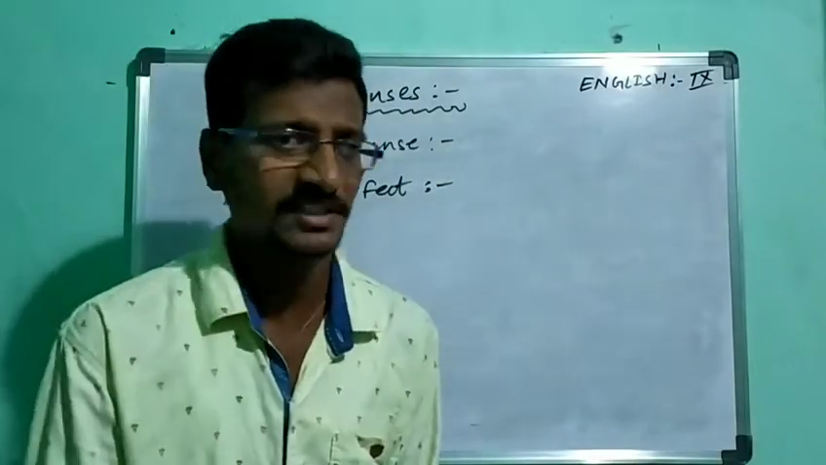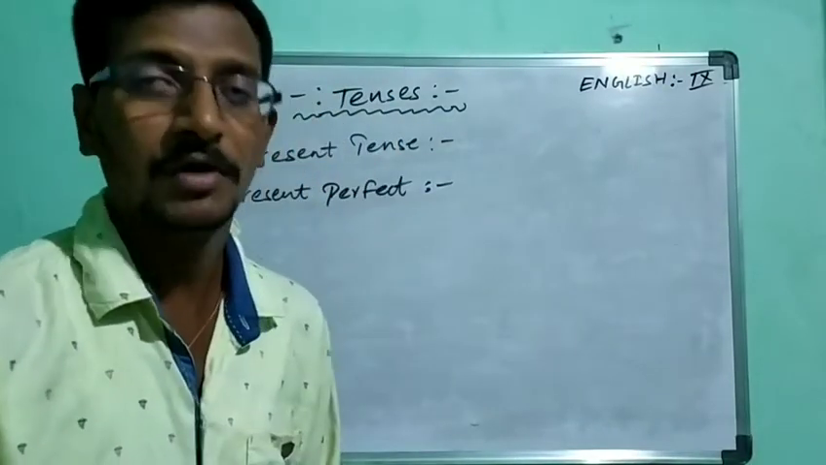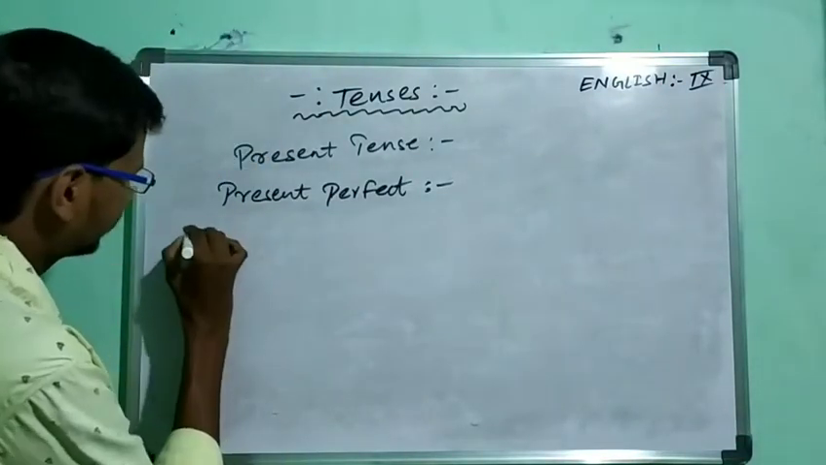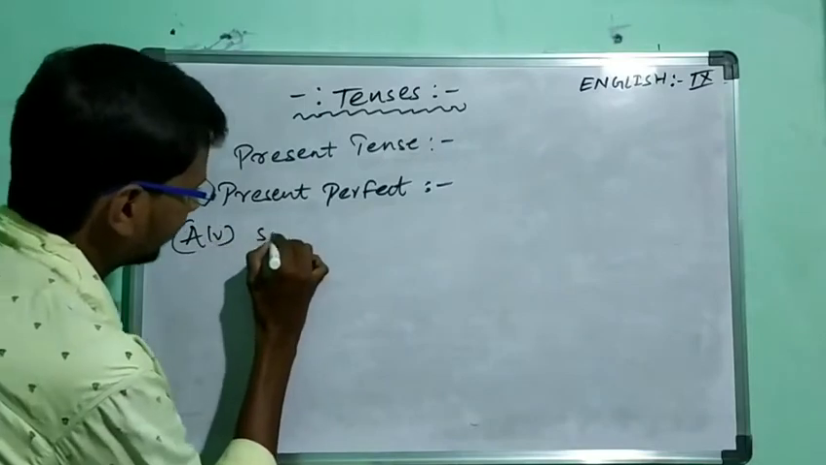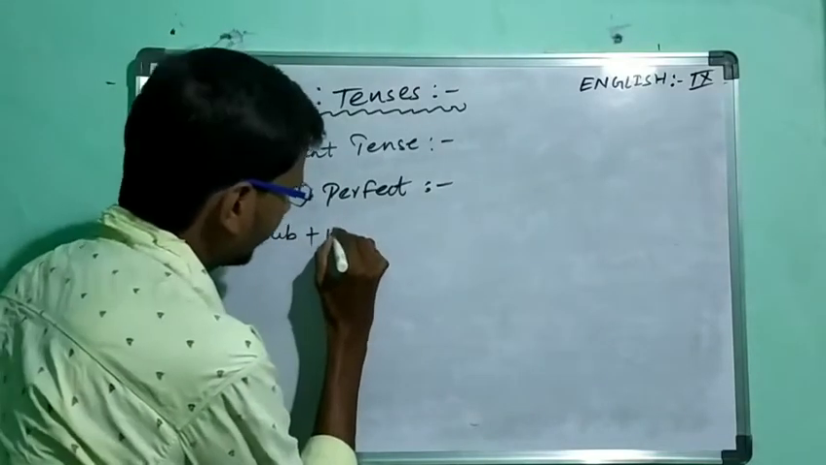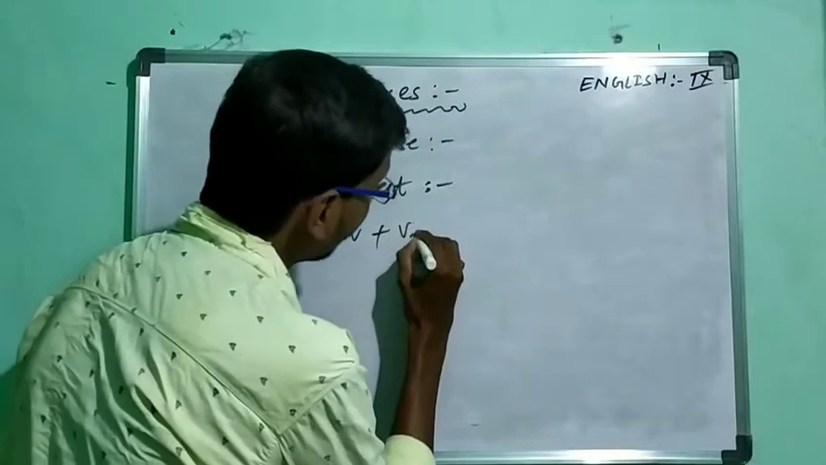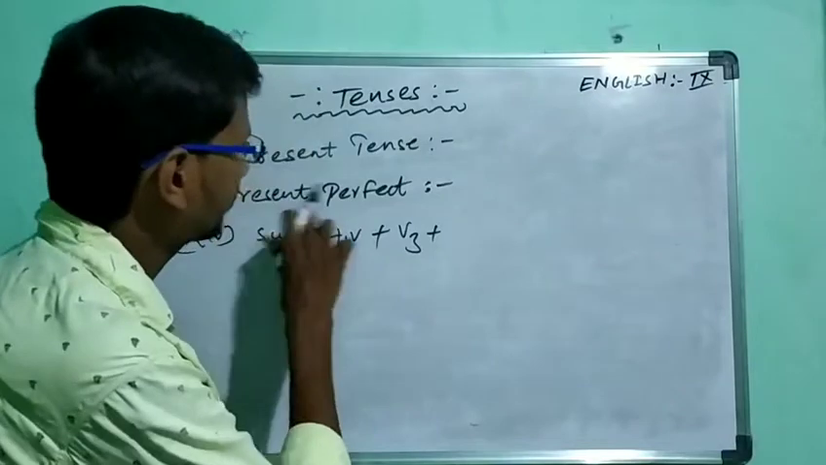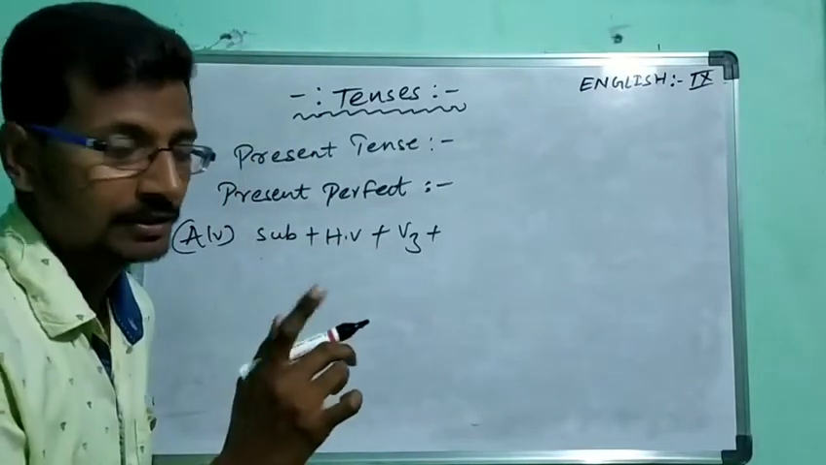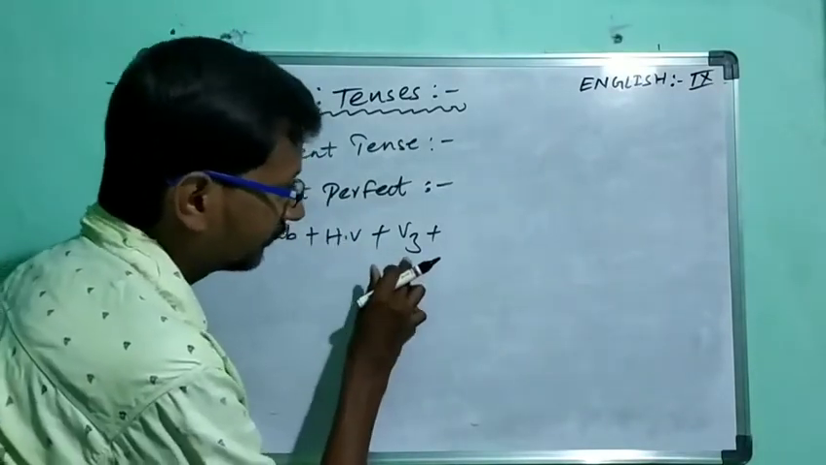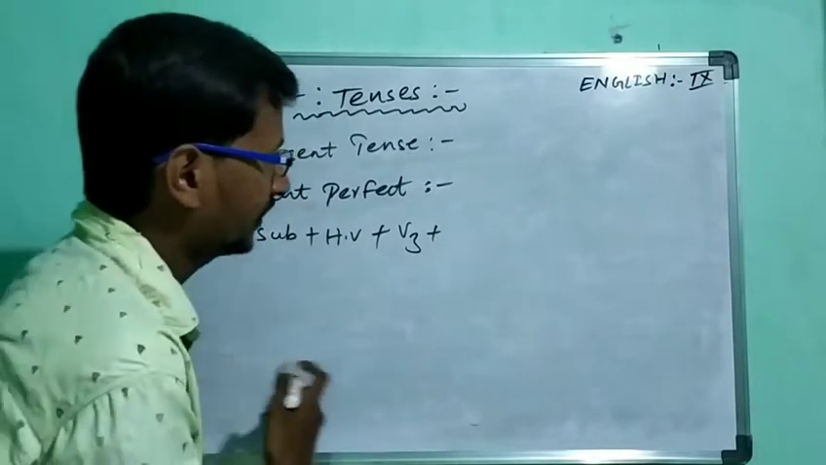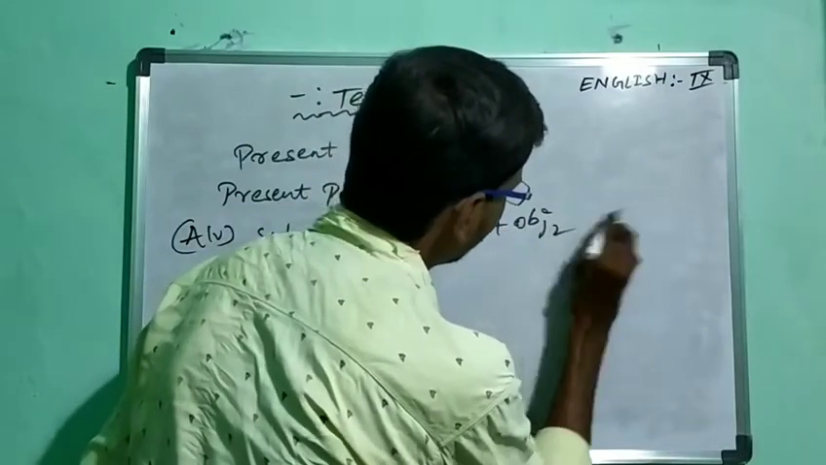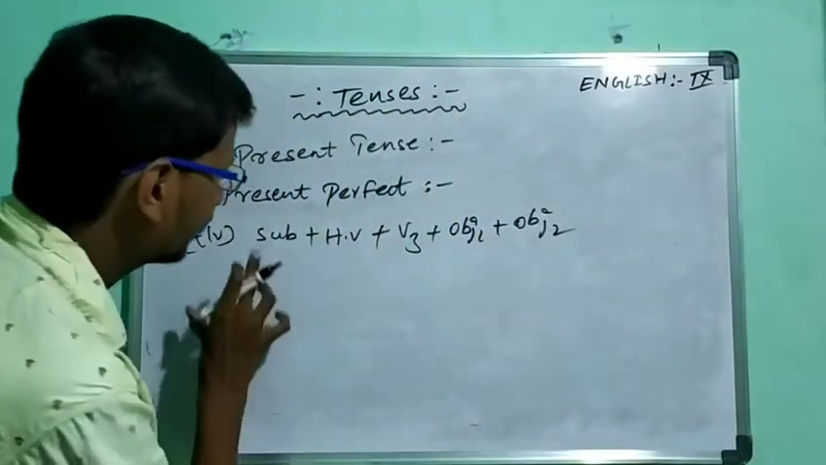So okay, what is our next tense? Our next tense is present perfect. The structure of present perfect in the active voice is again subject, helping verb, then next verb 3. Verb 3 will be in the active voice of present perfect. Should remember that. Then next, which is followed by object 1. Then next, object 2. This is the active voice structure of present perfect.